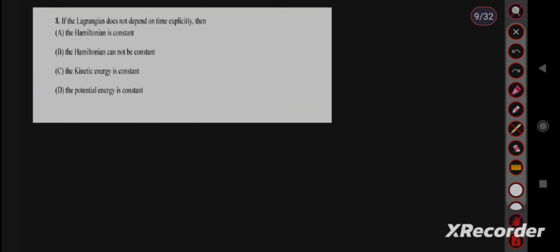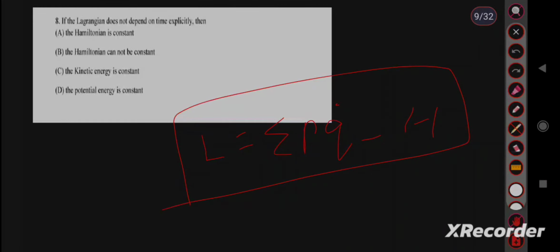If the Lagrangian does not depend upon time explicitly, then the Lagrangian equal to summation of p q dot minus H. This is the formula. So if the Lagrangian is independent of time, then energy is constant. Energy means total Hamiltonian. So the Hamiltonian is constant. Option number A is the correct answer.